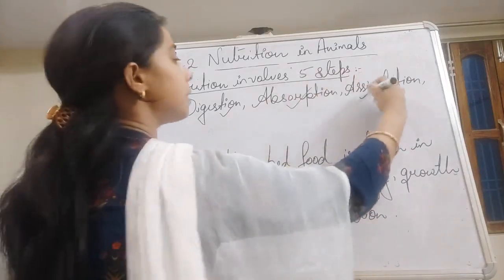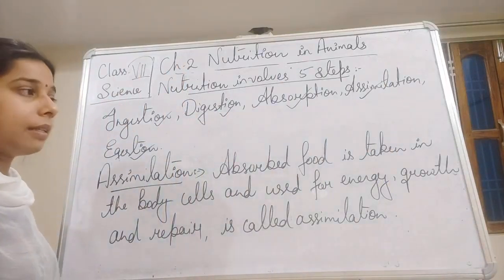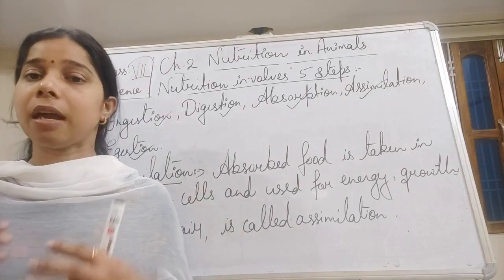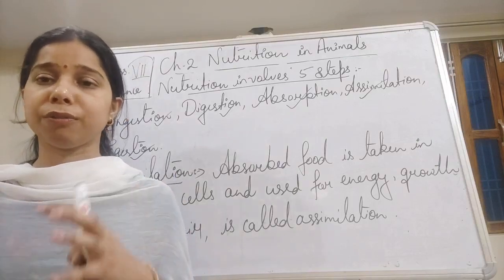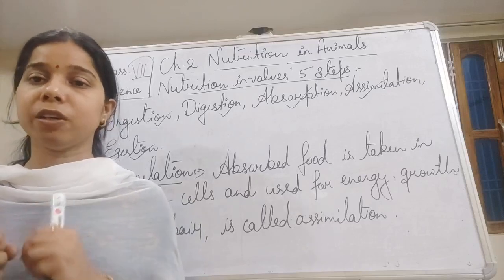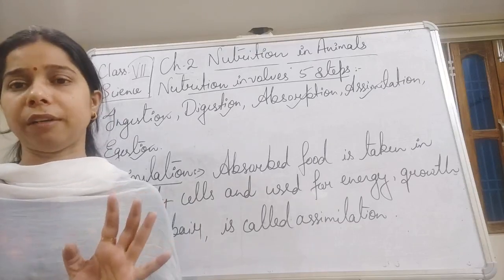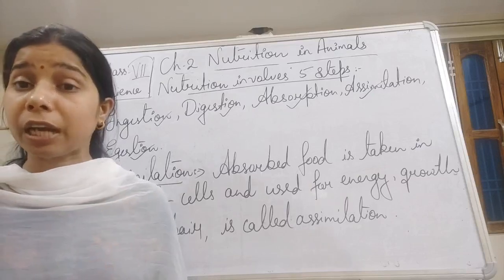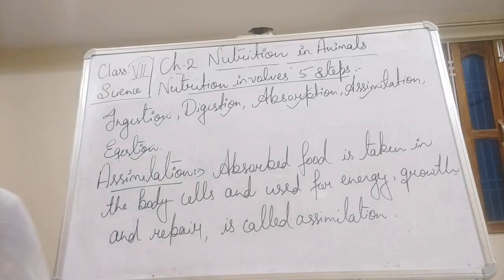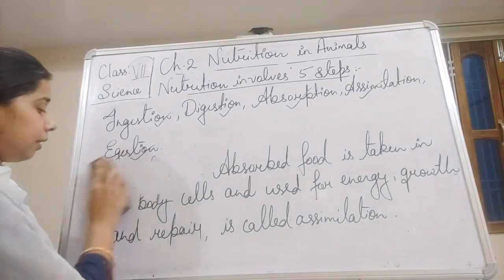Moving on, we will see the next and the last step in the nutrition in animals, that is egestion. So the food gets digested, then absorbed, and then it reaches each of the cells, and the food provides the energy. That means the cell obtains the energy from the food. Now there is some food which remains unwanted, which remains undigested. Such waste product should be removed from the body, and this process is called egestion. Okay, so the last one is egestion.